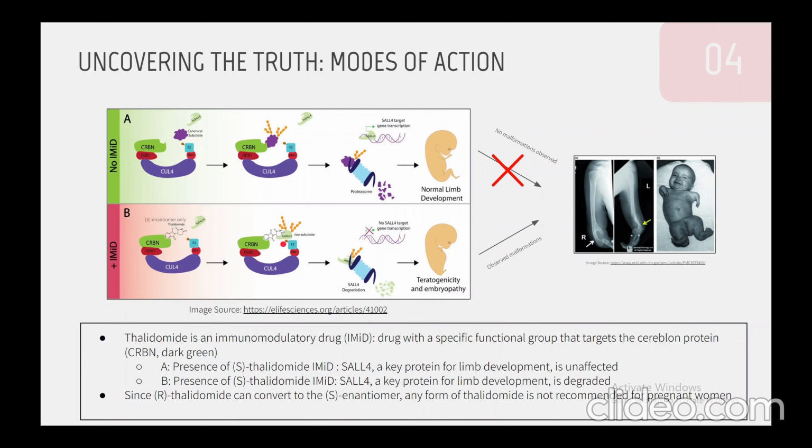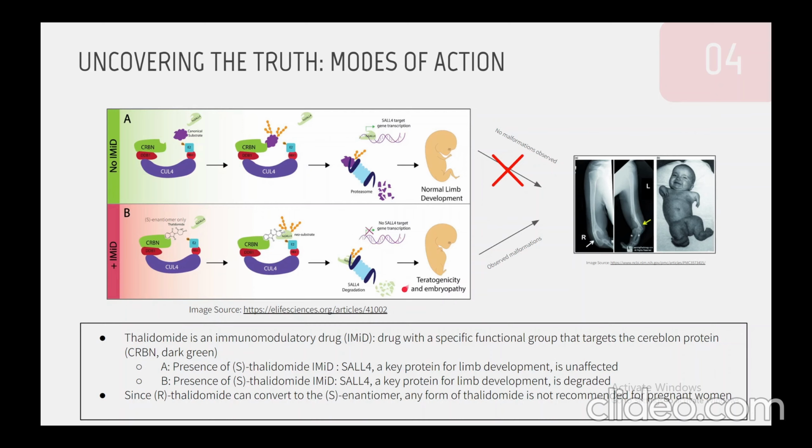And when we have cell 4 joining the complex and the ubiquitin factors subsequently joining, the E2 proteasome is now going to degrade that cell 4 protein. And as a result, we won't have that essential regulator of gene transcription, so those key proteins needed for limb development won't be produced. And in turn, we will observe teratogenicity.